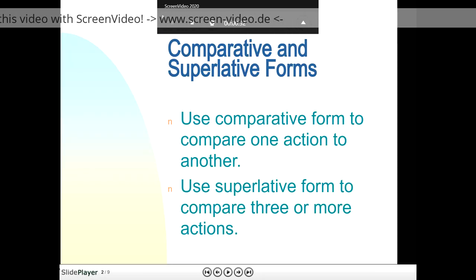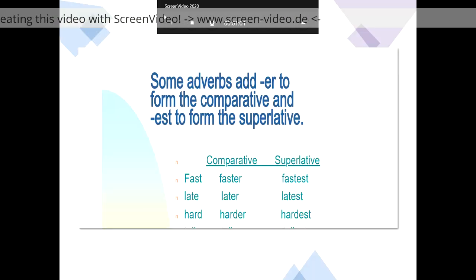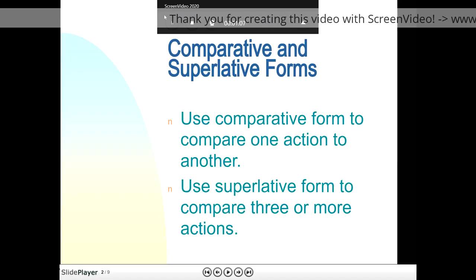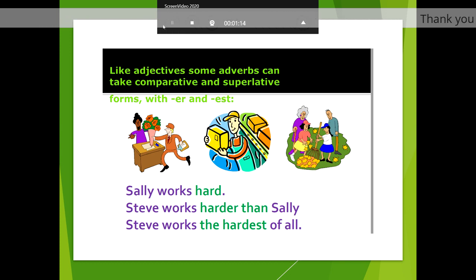Like we form a comparative and a superlative form of an adjective by adding er or est, we form comparative and superlative forms of the adverb when we want to compare between two or more than two.